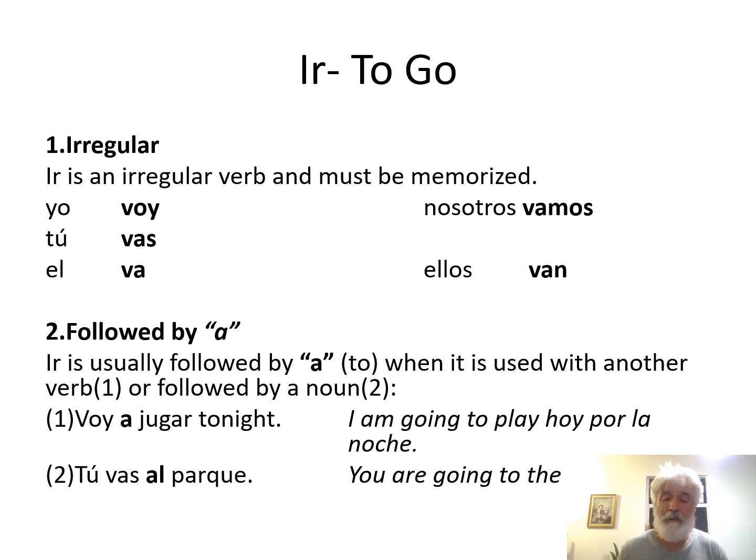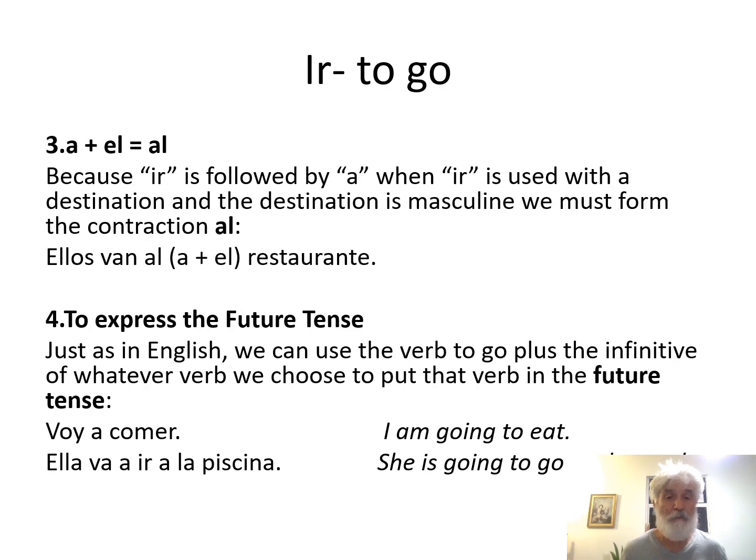Or we use the verb ir with an action verb, if we don't use it with a destination, some activity you're going to do. So I am going to study. I'm going to play basketball. I am going to eat. I am going to read. And in each case, you follow the verb to go, your conjugation, with a, and then you would put in whatever verb action you're going to do. I tried to give you some examples here, but let's move on.